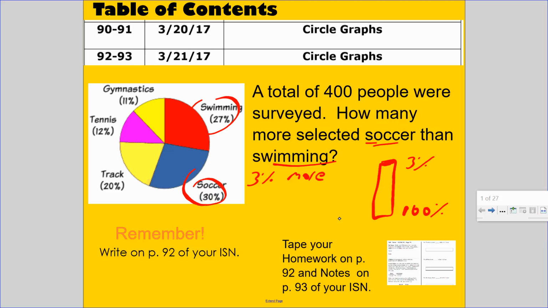There was a survey of 400 people. So we need to find how many more people like soccer than swimming. The relationship is times 4. So 12 people out of 400 selected soccer over swimming.